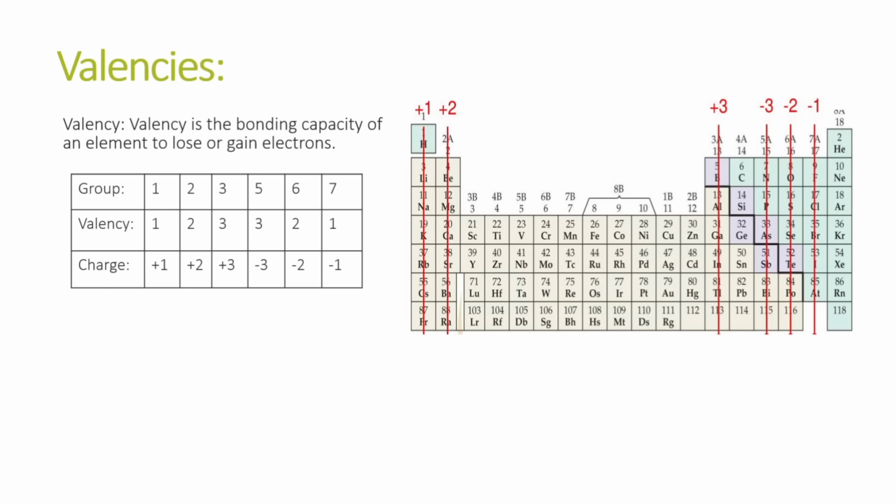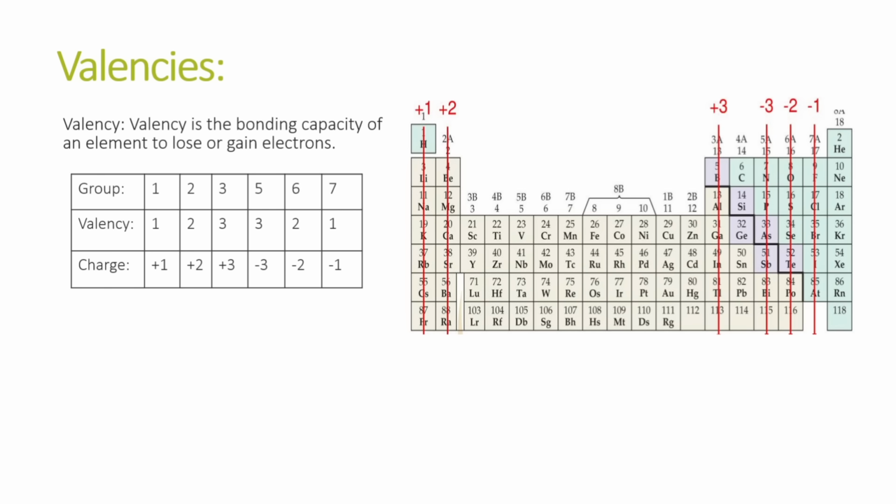So the group 1 elements have a valency of 1. This means that they need to lose 1 electron in order to complete their octet shell. As I told you, metals lose electrons and group 1 elements are metals. So they will lose 1 electron to complete their octet, and then as 1 electron is lost, the protons will be more and the charge will be +1 as it is positively charged now. Then group 2 elements have a valency of 2. This means they can lose 2 electrons to complete their octet, and then they will have the charge of +2 as 2 electrons are lost and the protons are more.